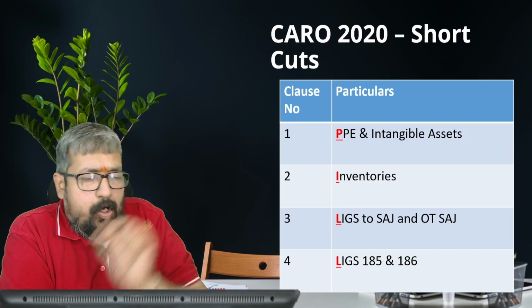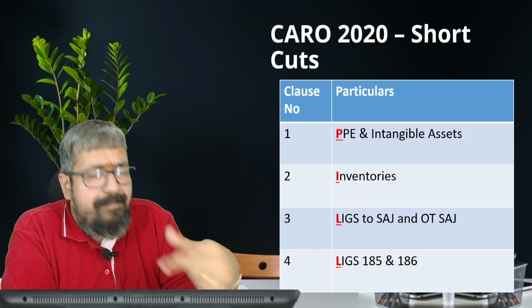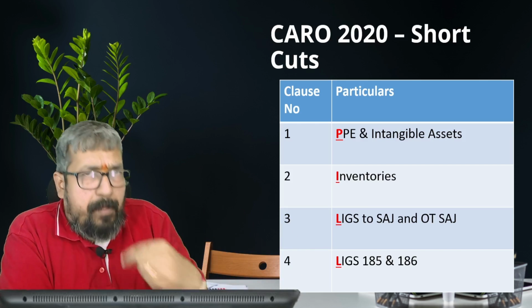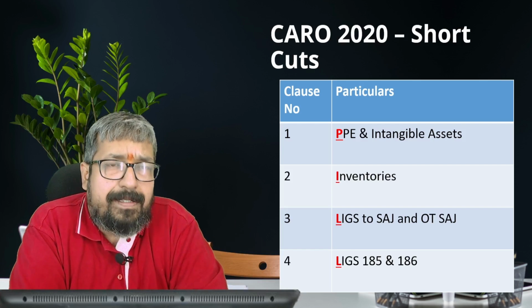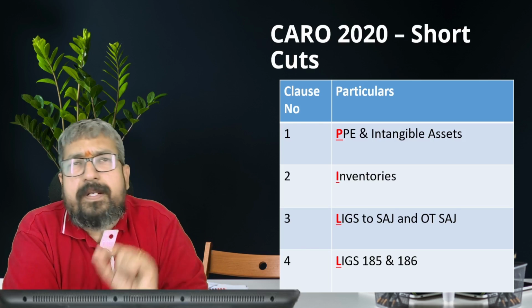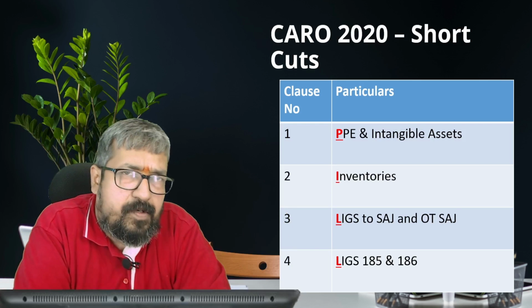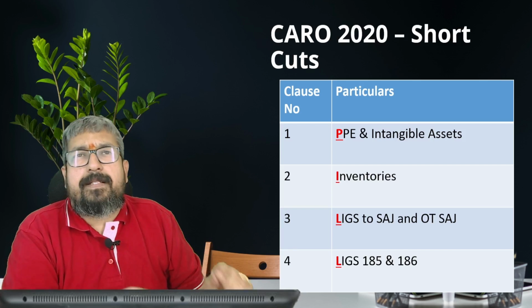And then clause 4 talks about loans under sections 185, 186, same as clause 3. But here, have you passed the board resolution? Have you complied with all the requirements? Actually, there's a limit that you cannot make loans and advances of more than 60% of the paid-up share capital and reserves and surplus. So whether those requirements are satisfied or not.